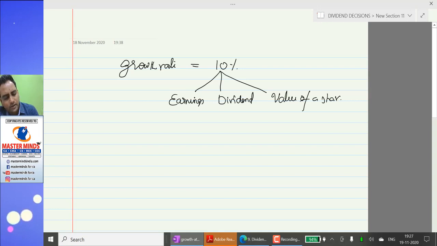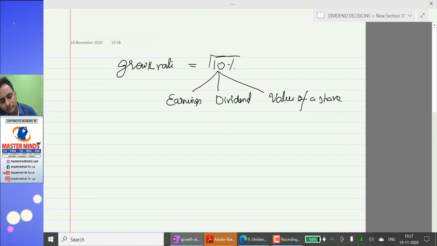These three components are growing at 10%. Every year your earnings increase by 10%. Dividends depend on earnings because there is a direct relationship between dividends and earnings. As the earnings increase, dividends also increase. Similarly, the value of a share depends on dividends. As the dividends are growing at 10%, the share value will also increase by 10%. That's all.